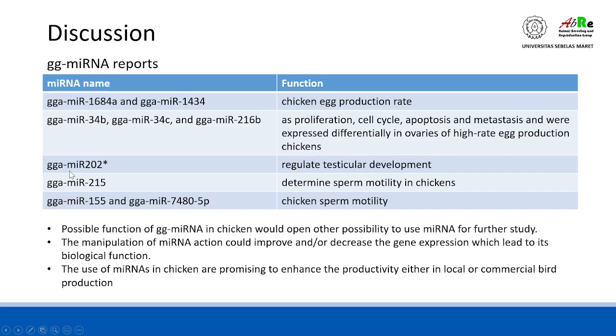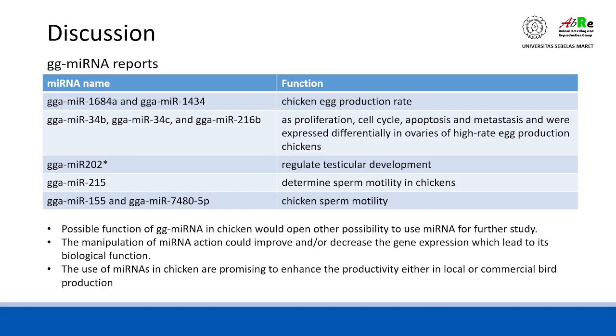In males, microRNA 202 regulates testis development, and microRNA 215 determines sperm motility, as well as microRNA 155 and 7480-5B. According to this report, we can see there is a possible function of microRNA in chickens, which opens the possibility of using microRNA for future studies, especially functional studies.